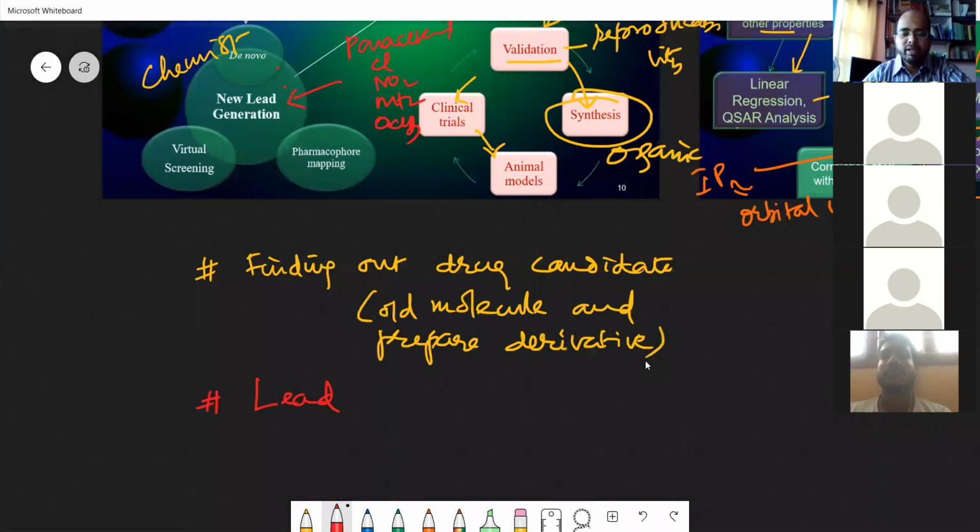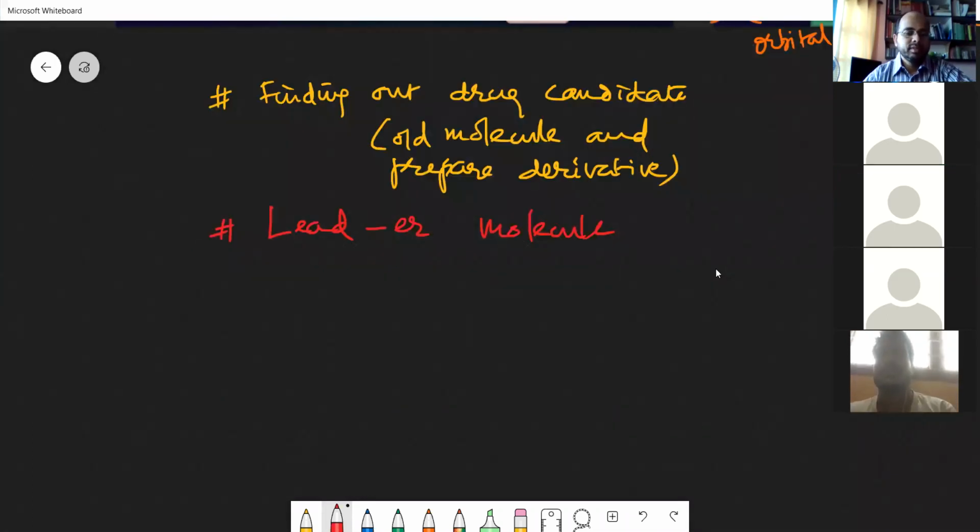If you prepare many derivatives from this, you get a lead molecule. So after leading, with all these things, you can try.